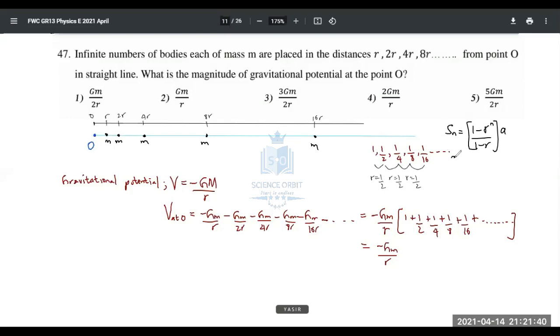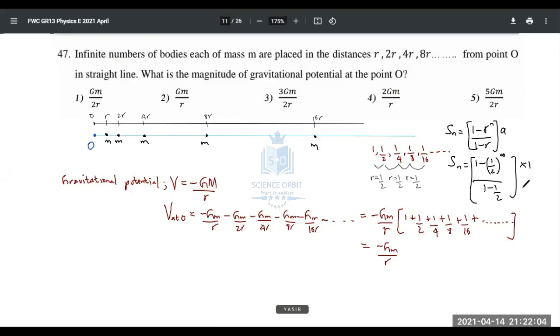Yeah, this is the one. Now, R here is half, to the power n, half to the power a very large value. I'll just put infinity, but I don't like putting it anyway. Over 1 minus half, into A. A is 1. The first term is 1.